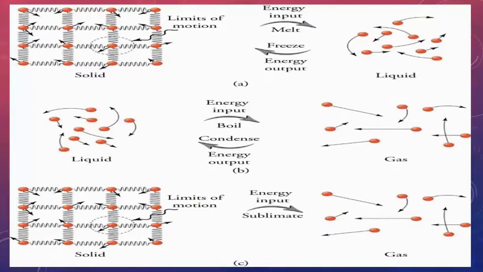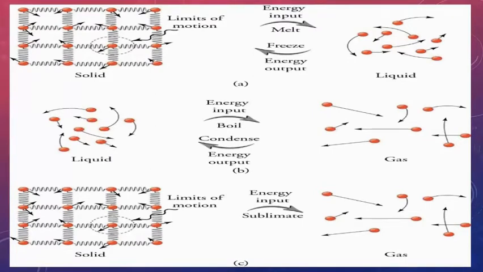A substance can change phase often because of a temperature change. At low temperatures, most substances are solid. As the temperature increases, they become liquid. At still higher temperature, they become gaseous. You can see in the diagram how the solid state changes into liquid, and this process is called the melting process. When we give heat or energy to a solid, the motion of the particles is increased, so a new state occurs, that is called liquid.